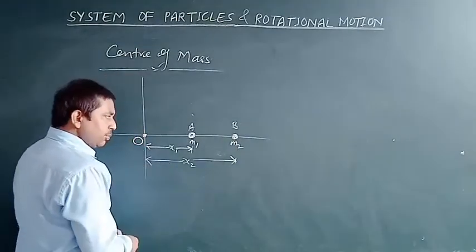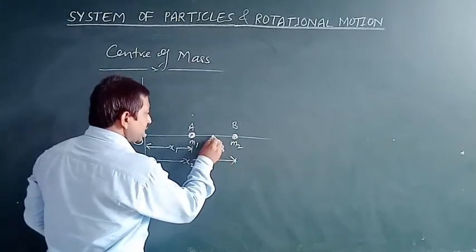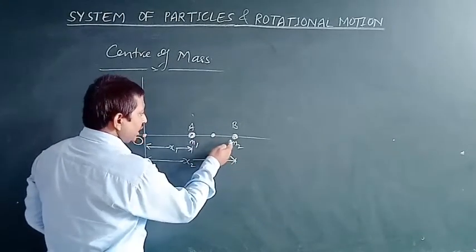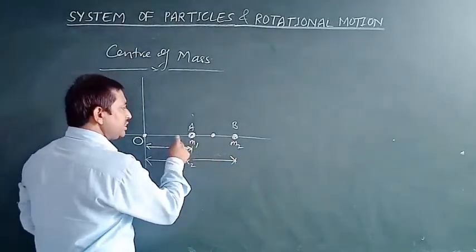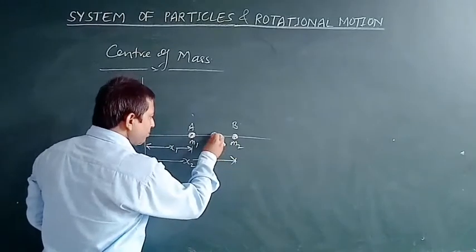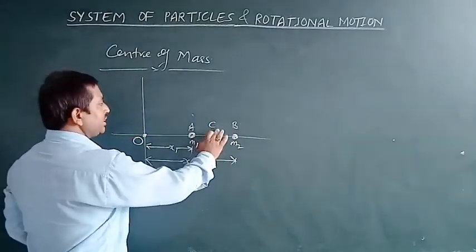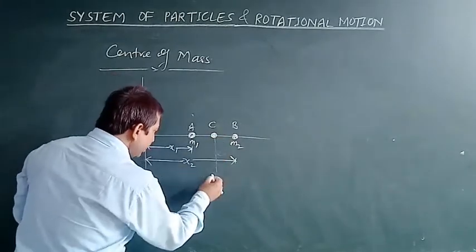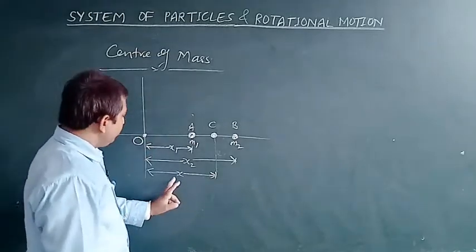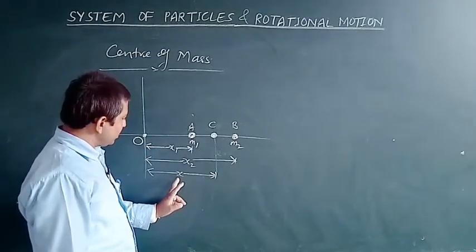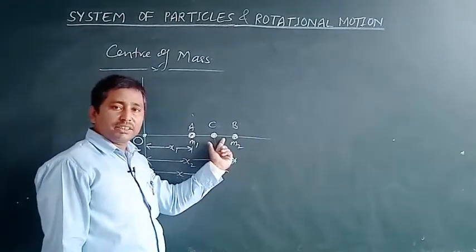Suppose the center of mass of both objects is placed at a point along the line joining both objects, which also lies on the x-axis. If this is the center of mass and its position is defined as point C, measured in terms of x, then what will be the value of this x?